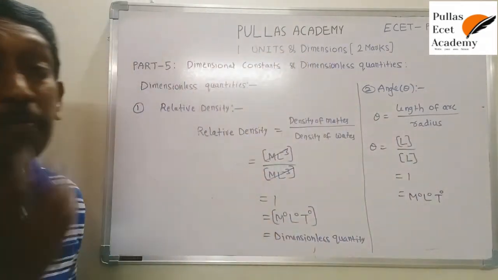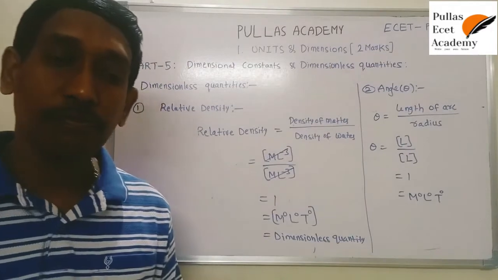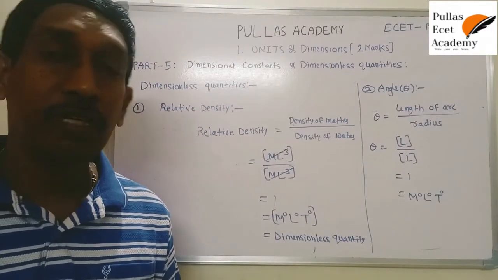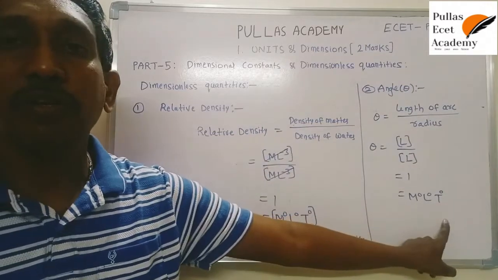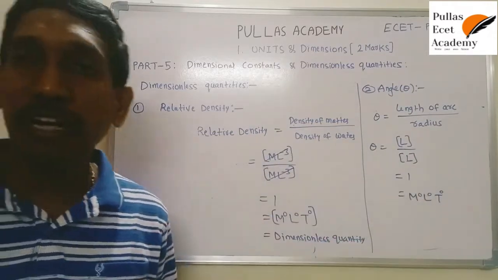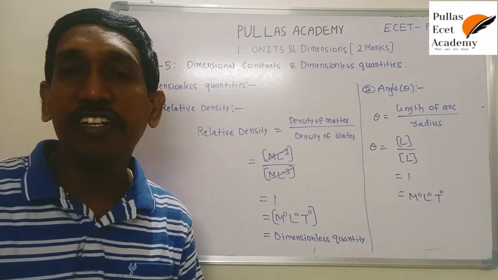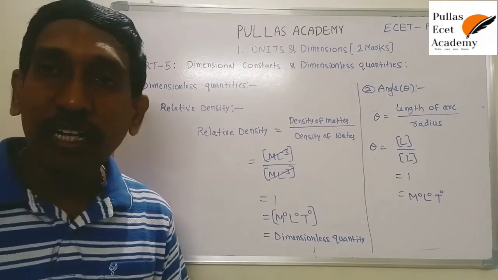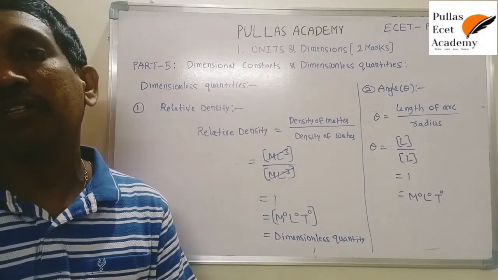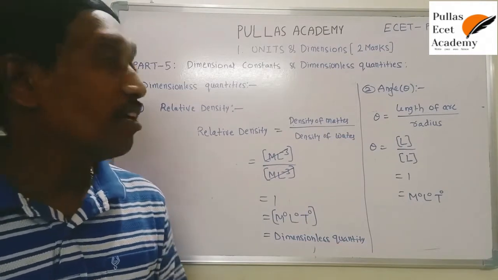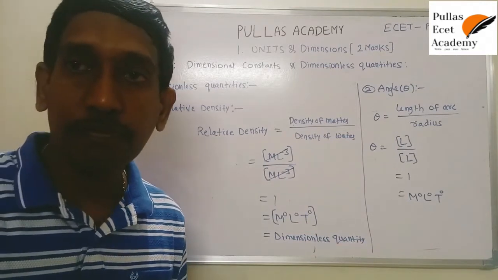Sometimes instead of angle, angular displacement is given. Don't confuse it, angular displacement is nothing but angle. Angular displacement stands for change in angle, so there is no dimensional formula for it.